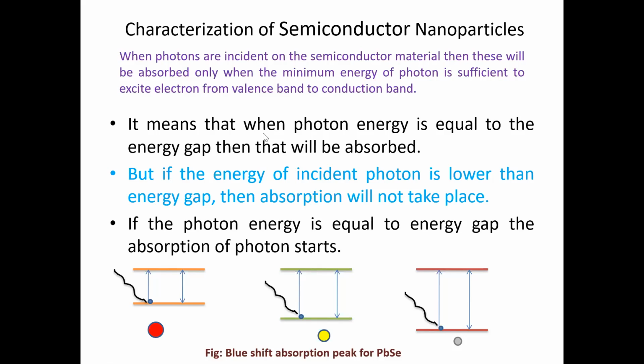And why is it energized? Because it absorbs some amount of light, the minimum energy in terms of these photons, which is sufficient to excite the electrons from the valence band to the conduction band.